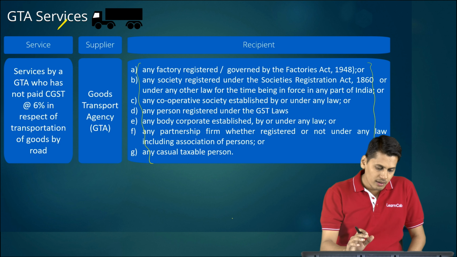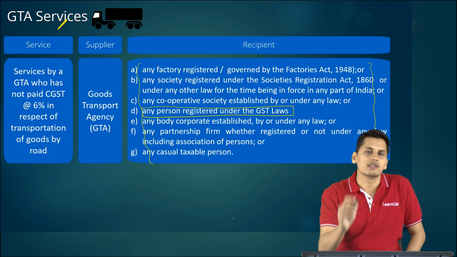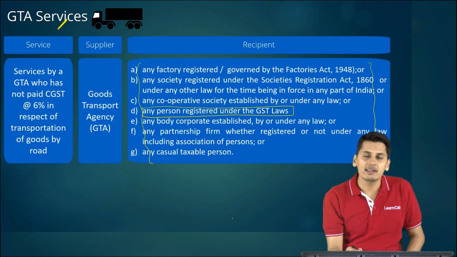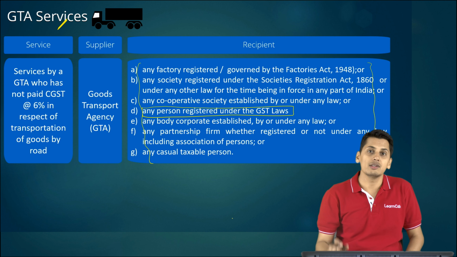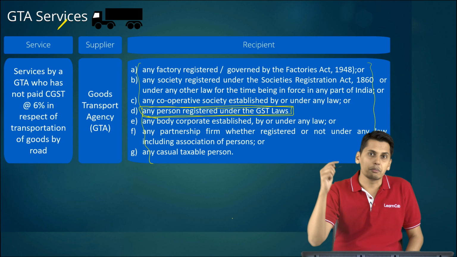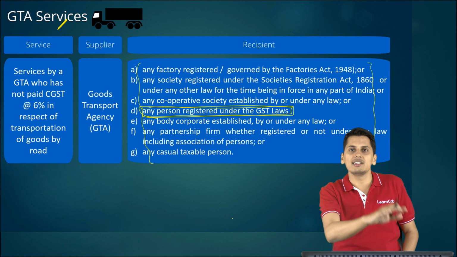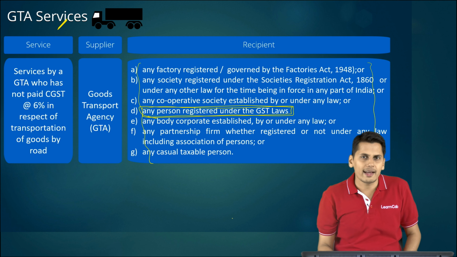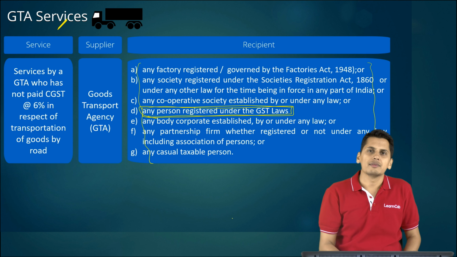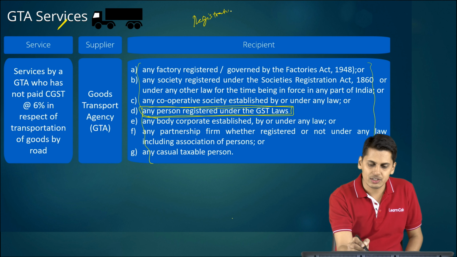Now friends, please concentrate on clause number D. It tells you any person who is registered under the GST law. If the services are received by a person who is registered under the GST law, and if the other conditions are satisfied, that means the GTA is not opting to pay tax at 12%, these services are liable to be taxed under reverse charge mechanism. Now friends, as regards registration, you would have already covered this while learning the registration chapter.